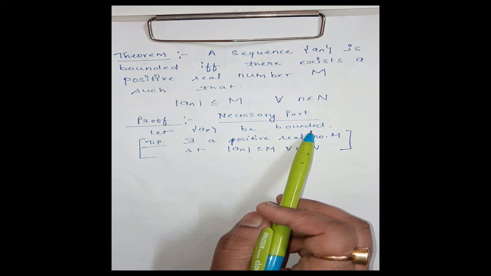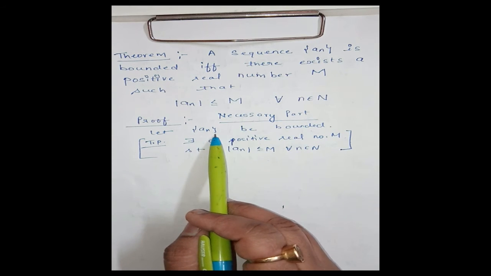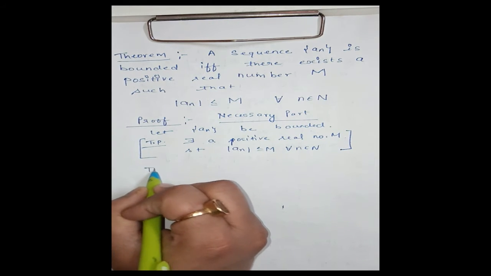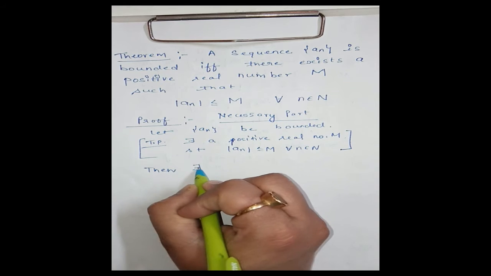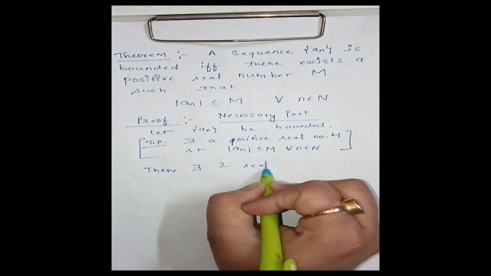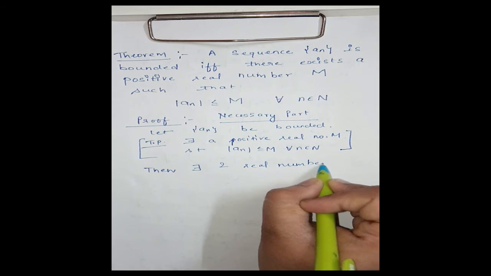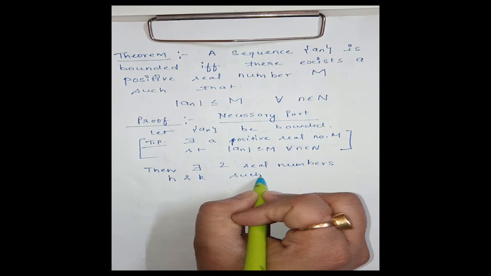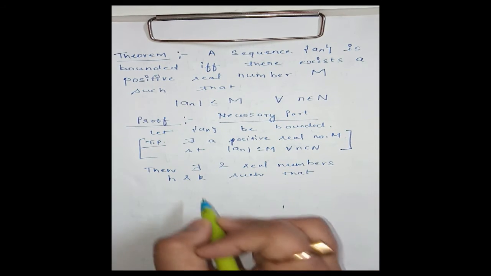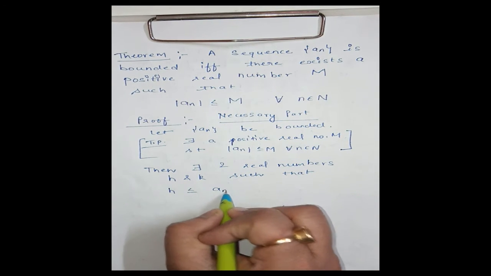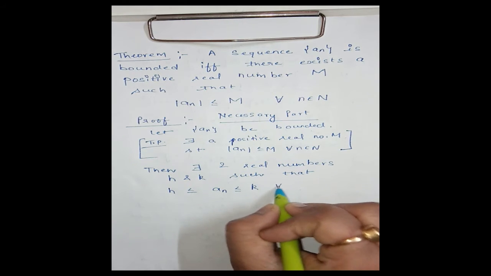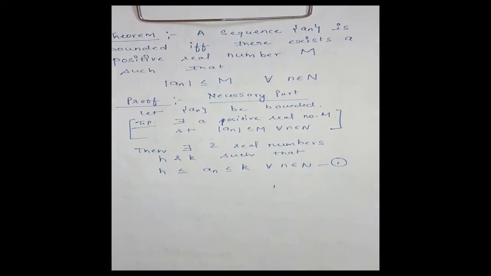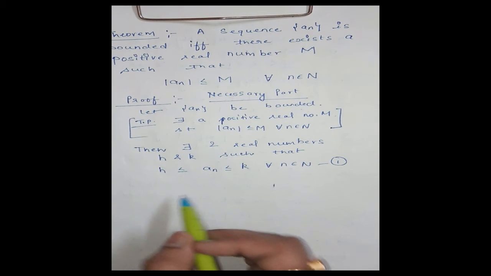Now sequence an is bounded, then by definition sequence an is bounded above as well as bounded below. Then there exist two real numbers h and k such that h is less than or equal to an less than or equal to k for every n belonging to natural number. Mark this as 1, since it is bounded below as well as bounded above. Clear?